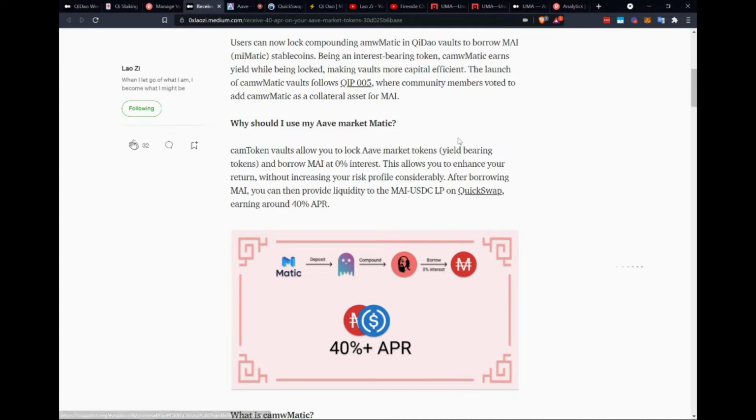Now, what I can do is take those and lock them into an Aave market wrapped Matic Vault, a QiDao Vault.